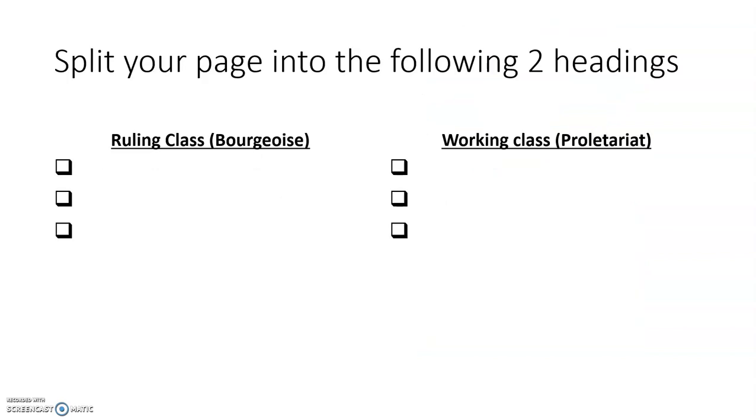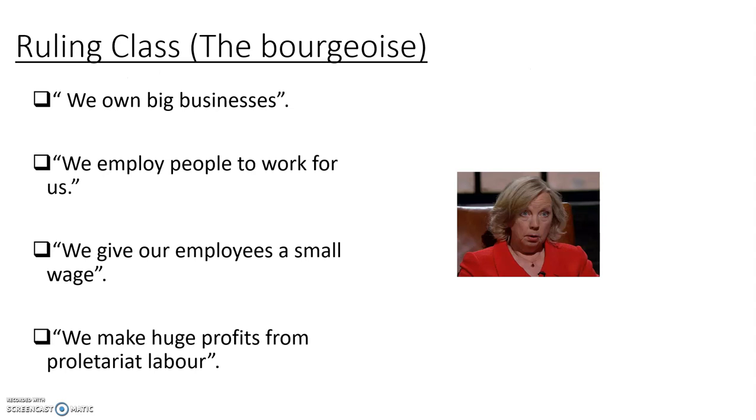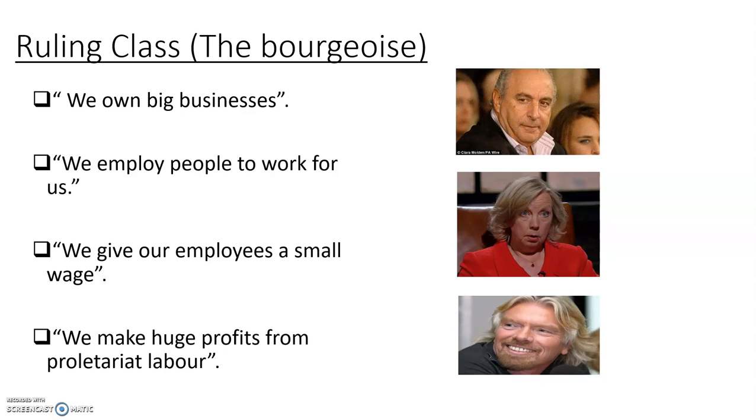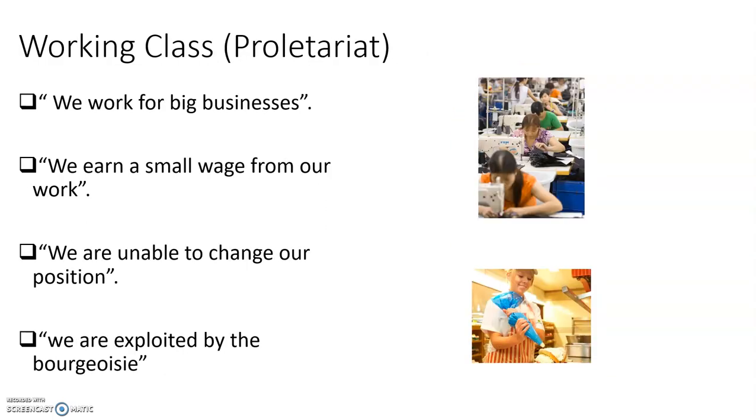So, what I think might be quite a nice idea is if you split your page or come up with two columns, one that says ruling class and one that says working class. You don't need to write anything yet, this is just some ideas. So, the ruling class, they pretty much own the big businesses, they employ people to work for them, they give their employees a small wage, and they make huge profits from their labour. And the working class, they work for the big businesses, they earn a small wage for their work, they're unable to change their position, and they're, in most cases, exploited.